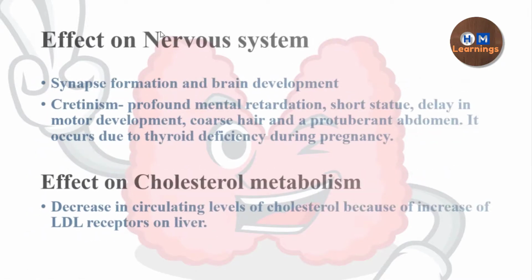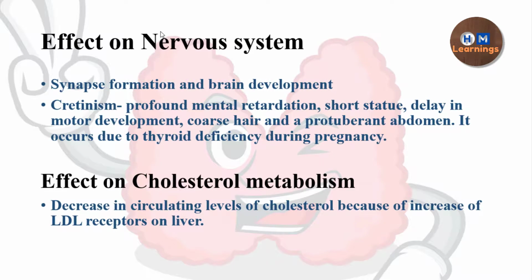Now, what is the effect on the nervous system? Synapse formation and brain development. Thyroid hormone is very, very important for brain development. If the mother has a deficiency of iodine or is hypothyroid during pregnancy, the child will be born with a disease called cretinism. In this, the child will have short stature, mental retardation, and a delay in motor development will be seen.